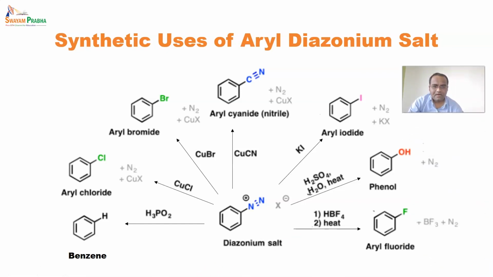And last reaction, when it is heated with tetrafluoroboric acid, it forms aryl fluoride. So these are some synthetic uses of an aryl diazonium salt.